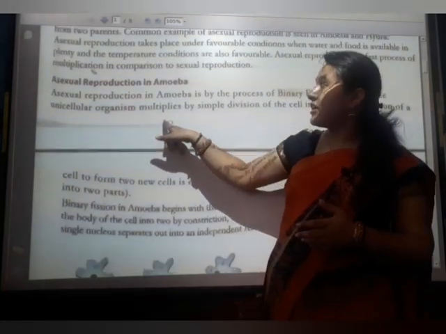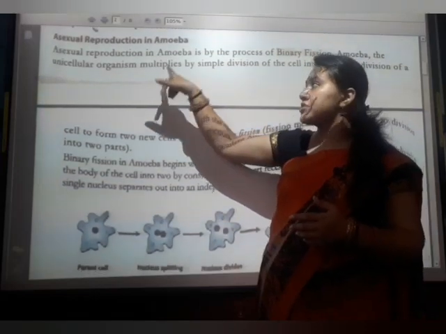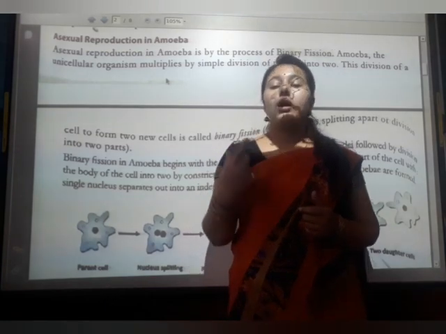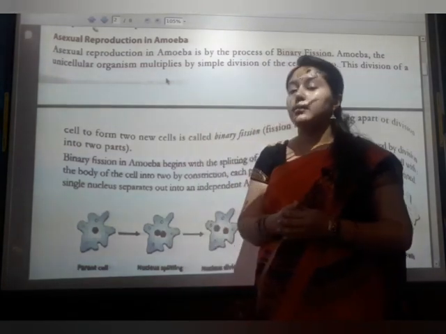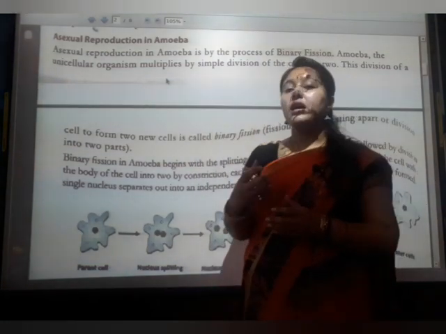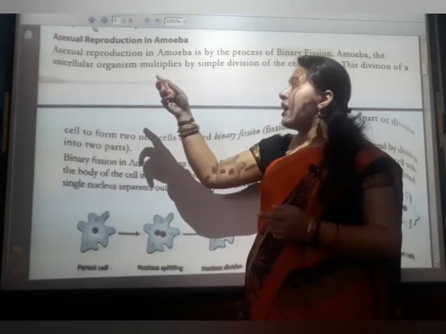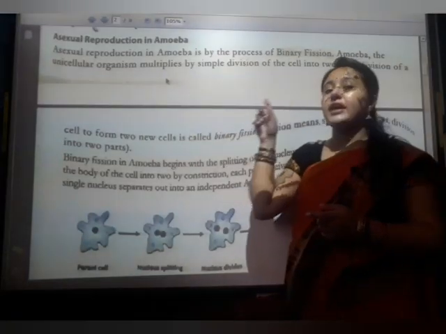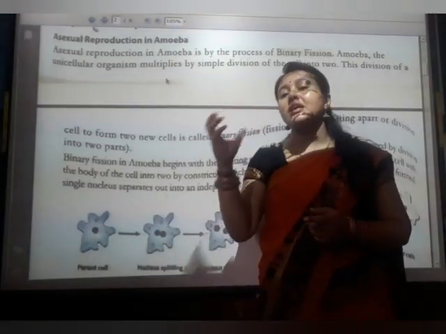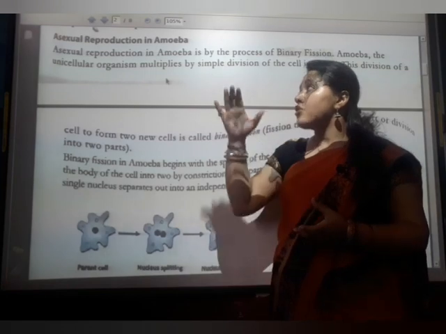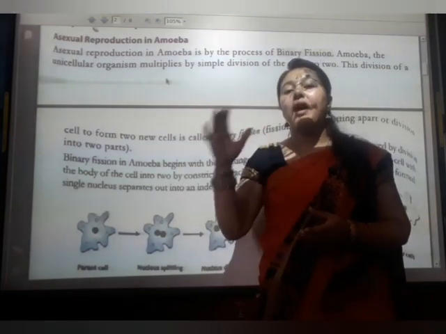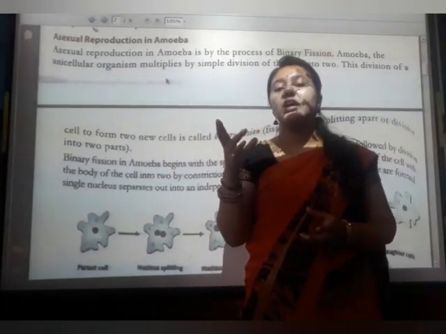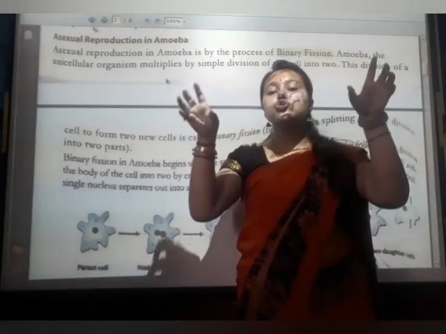Now we will study asexual reproduction in amoeba, because two examples are given in your book, amoeba and hydra. First we will study the amoeba. Amoeba is an animal. Asexual reproduction in amoeba is by the process of binary fission. There are different processes of asexual reproduction. Amoeba reproduces by binary fission. Binary fission means bi means two, fission means breaking, so splitting into two parts.